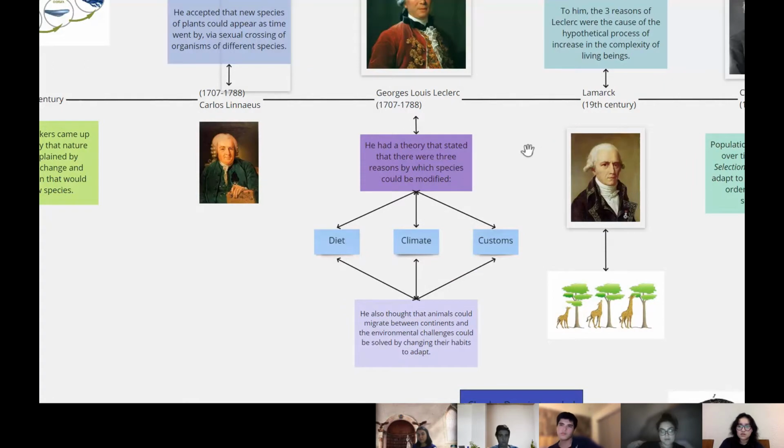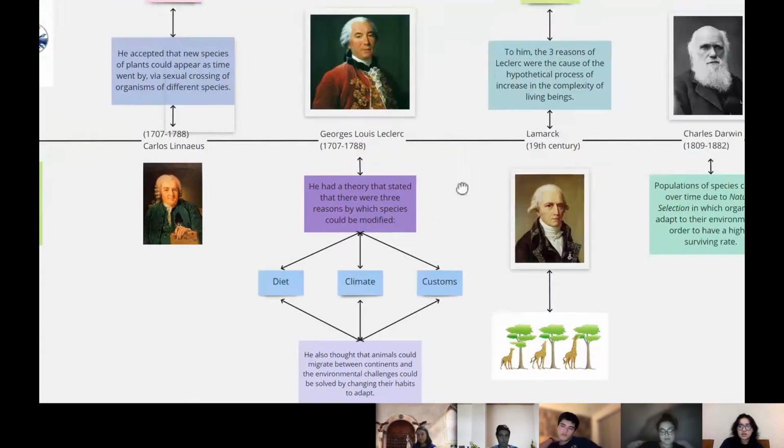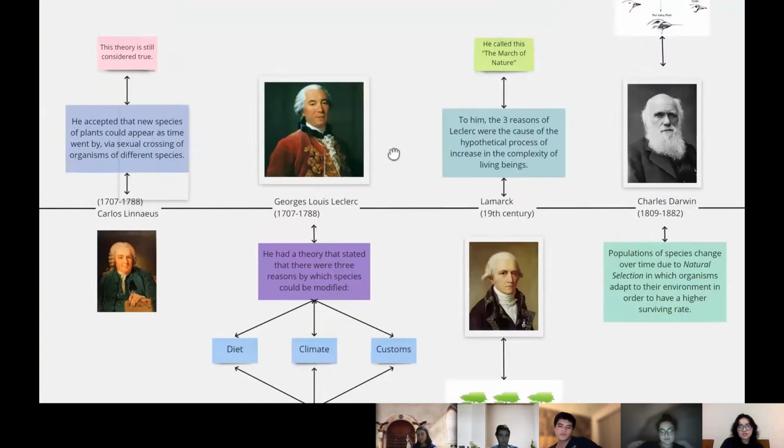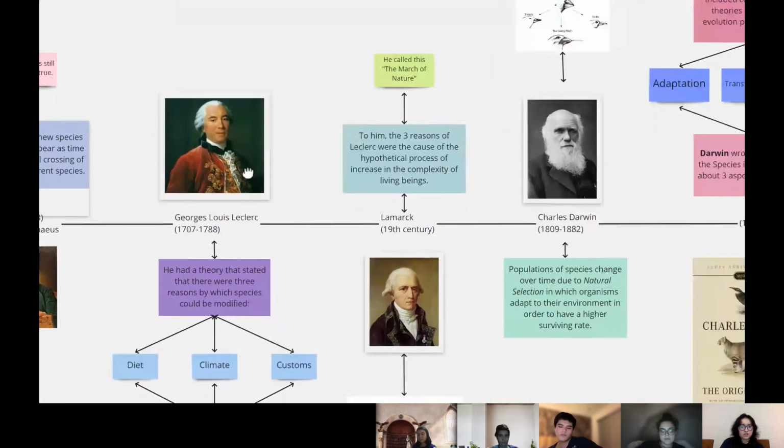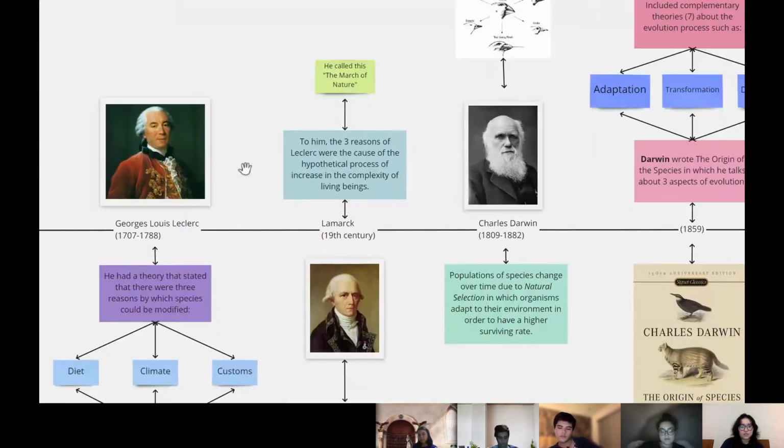to adapt. During the 19th century, Lamarck stated that the 3 reasons of Leclerc were the cause of a hypothetical process of increase in the complexity of human beings and living things. He called this theory the march of nature.